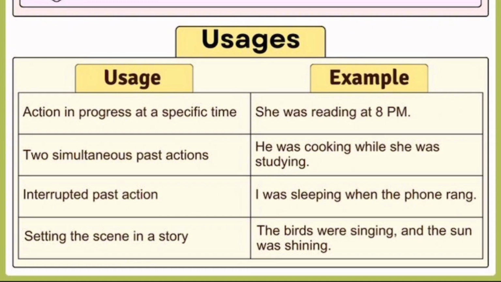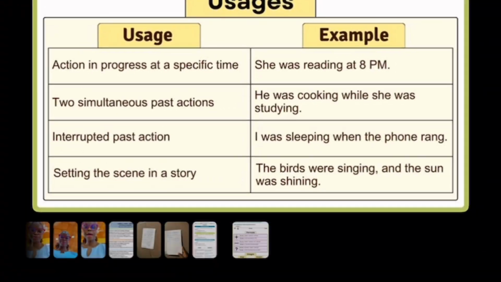We use it to set the scene in a story. The birds were singing and the sun was shining. All in all, what you need to understand is that past continuous is expressing action that was in progress in the past.